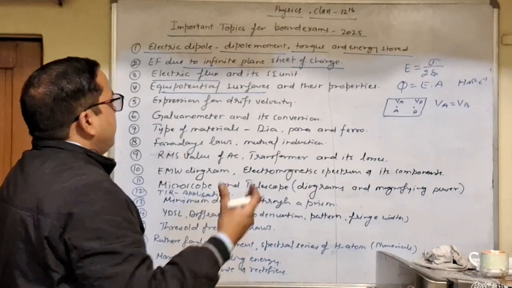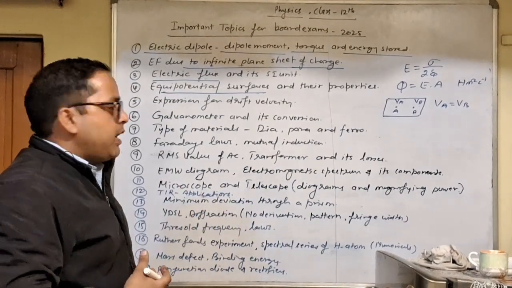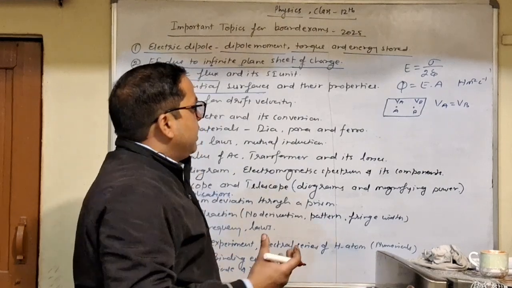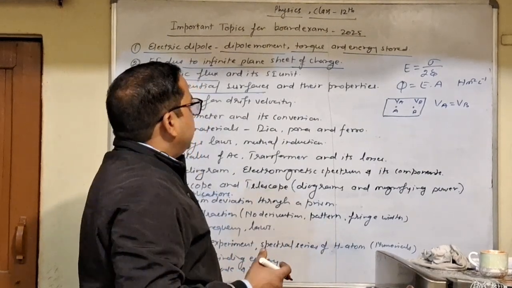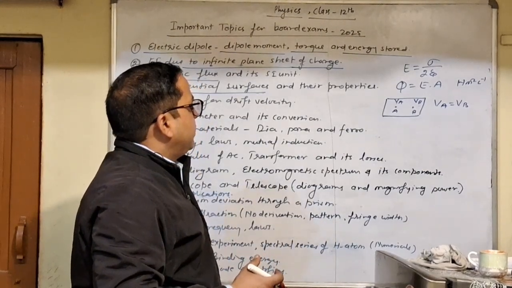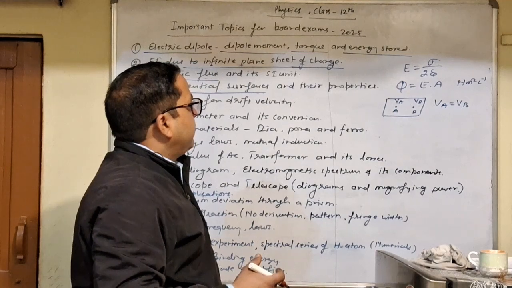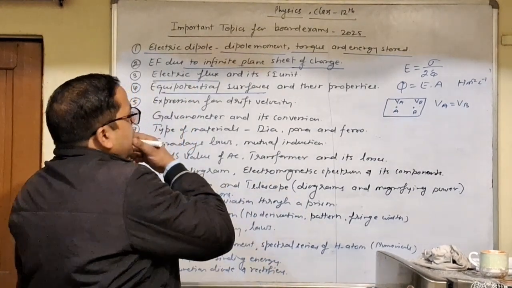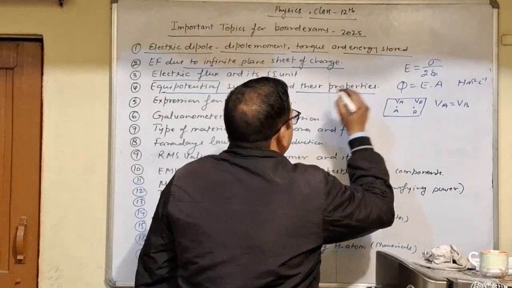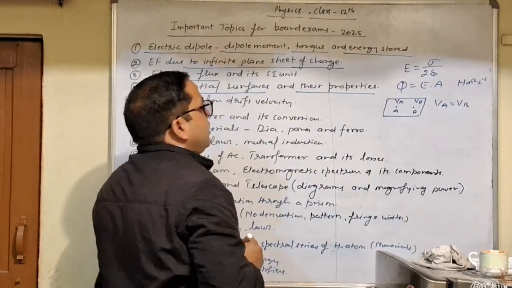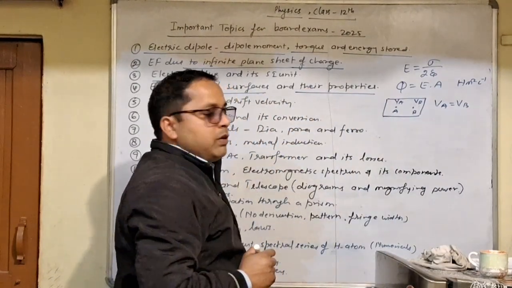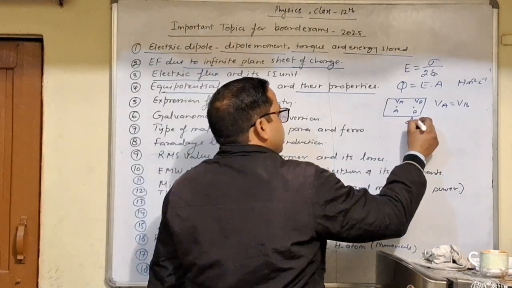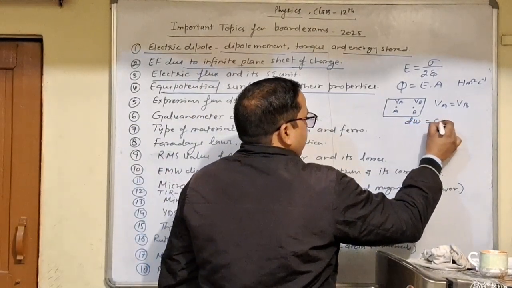You can draw various equipotential surfaces, like due to isolated charges, pair of charges, like and unlike, and due to uniform electric field. And you must study the properties of equipotential surfaces, like the work done on equipotential surfaces is always zero.